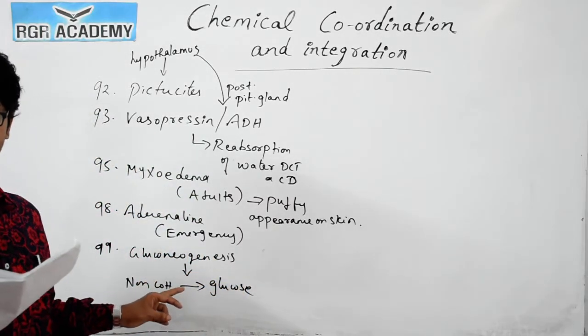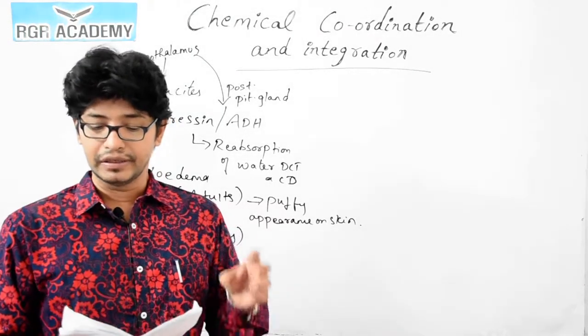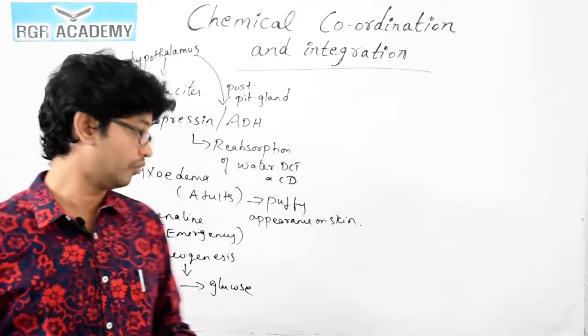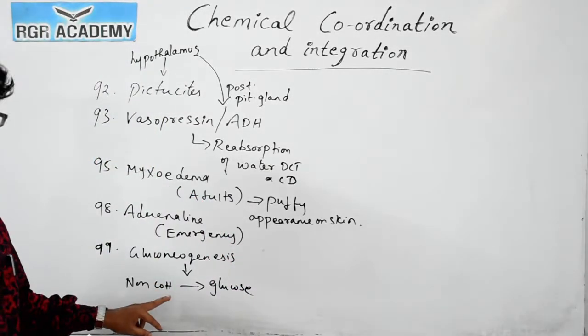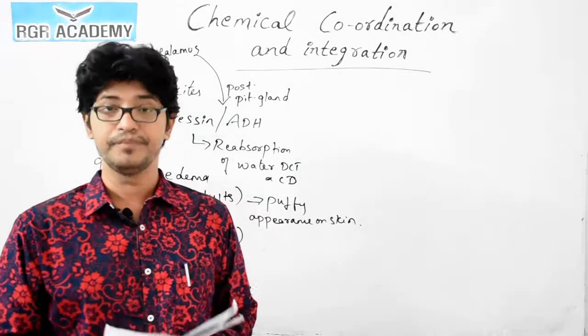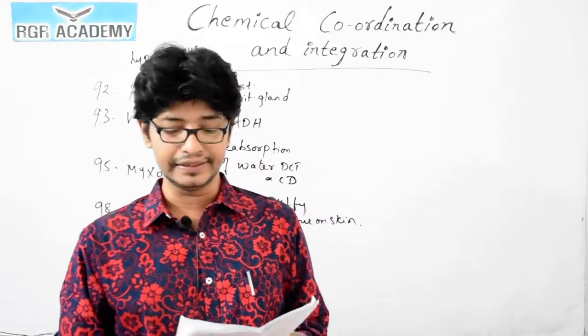Here, the uptake of glucose by the body cells controls its concentration in the blood. So the first option, that is 1, is the correct answer. Question number 100. Which one of the following statements is incorrect?